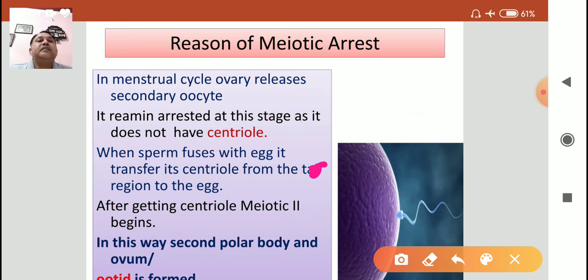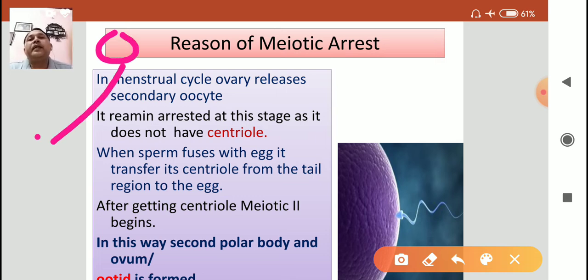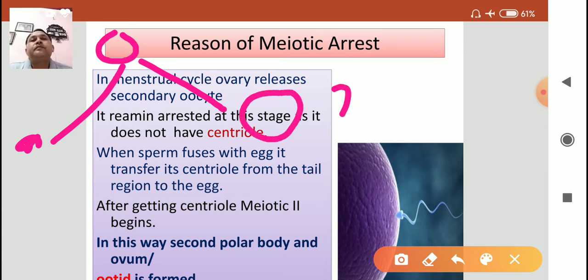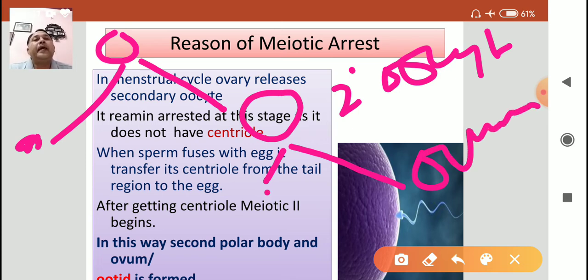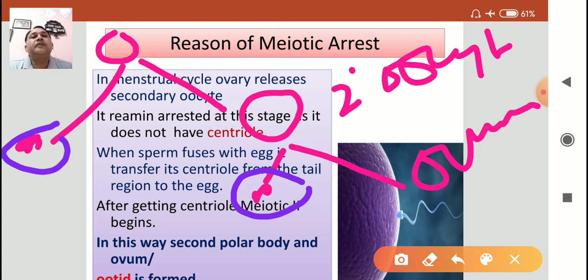And what happens in meiosis 2? Recall, when the primary oocyte forms the secondary oocyte, there is formation of one polar body and the secondary oocyte. When meiosis 2 continues after fertilization, there is formation of the ovum and a second polar body. So there are two types of polar bodies formed, the first polar body and the second polar body.